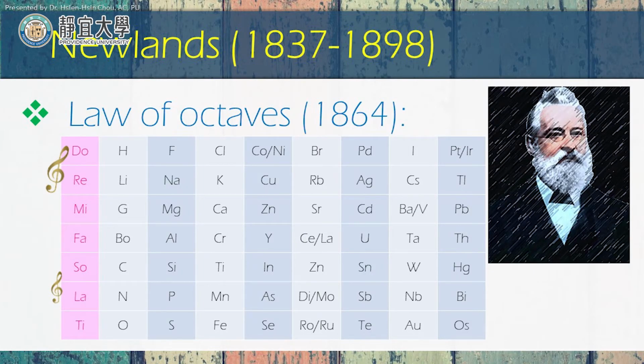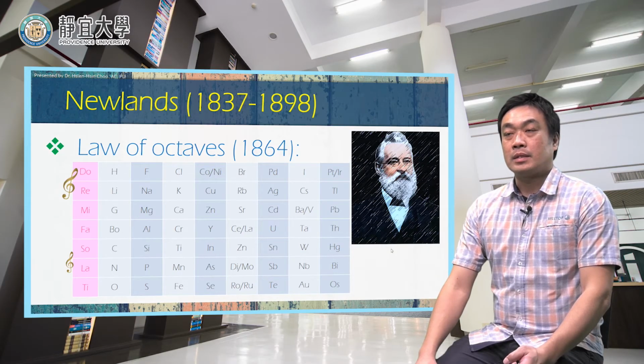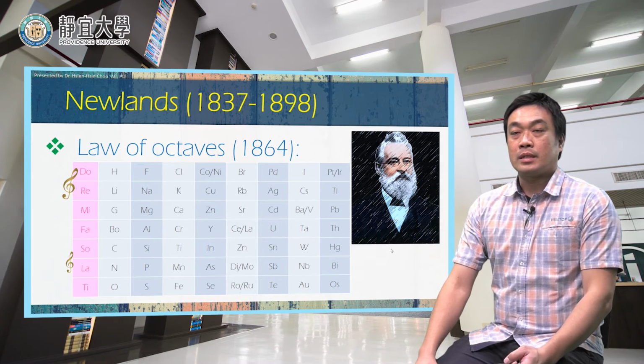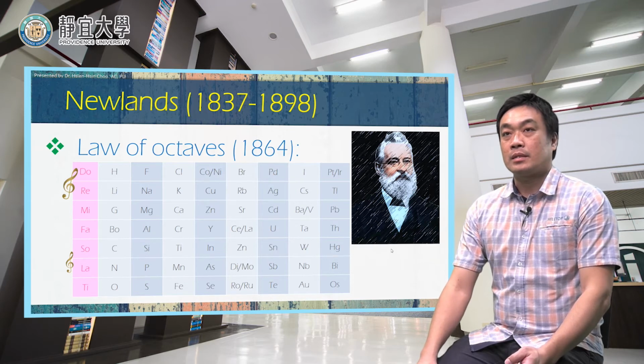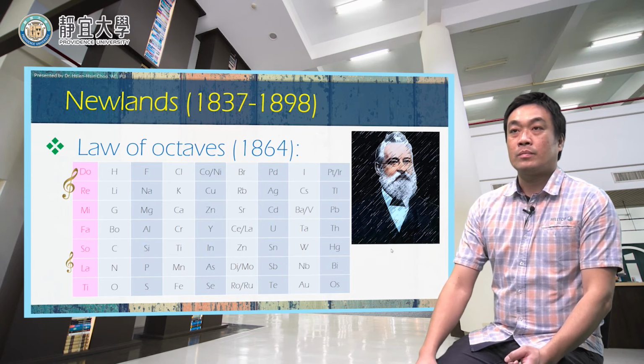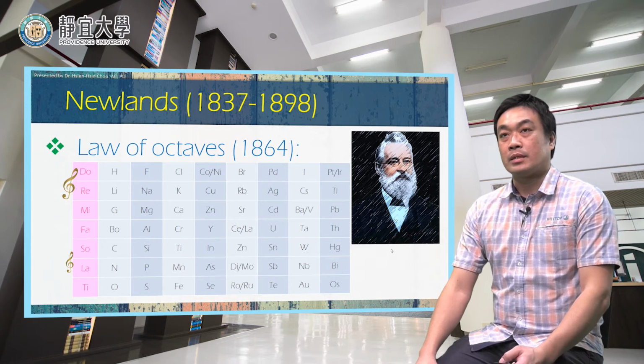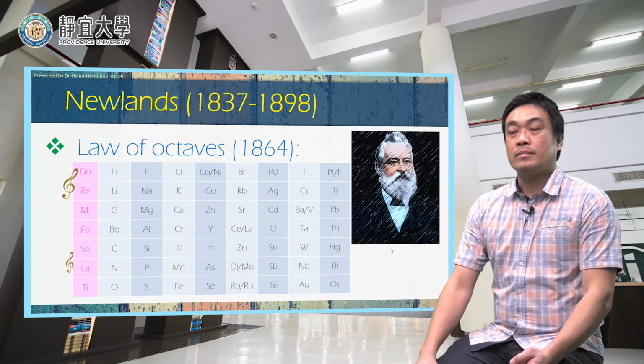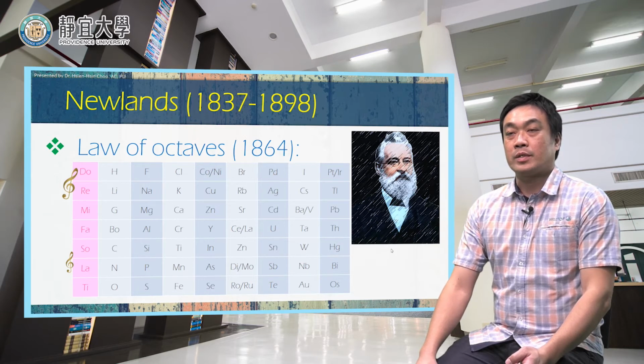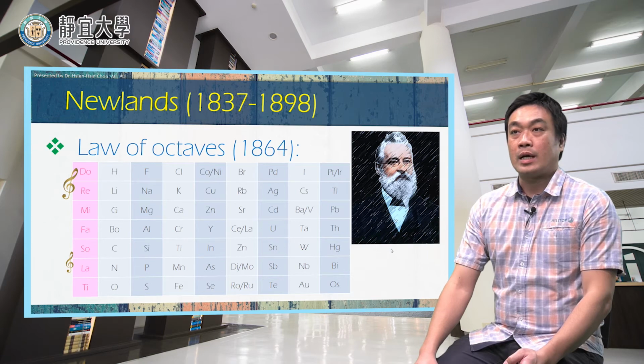This means that he arranged all the elements in terms of atomic weight, and he found that the elements F, Cl, Co, Br, Pd, and I will have similar properties. The same properties can be found between the group of Li, lithium, Na, sodium, K, potassium, and Cu, Rb, Ag.